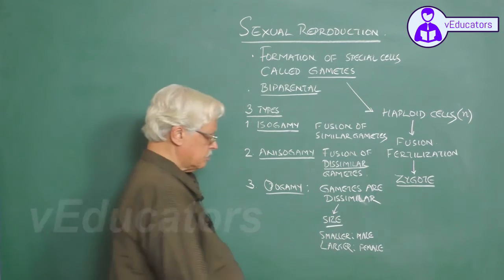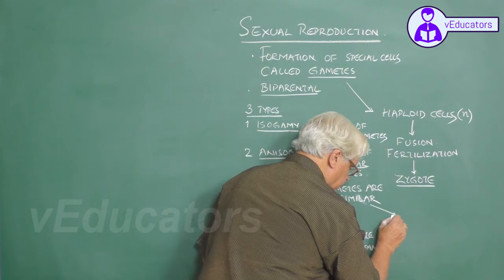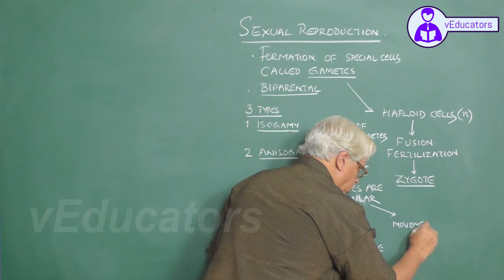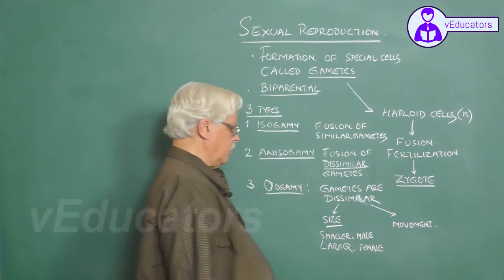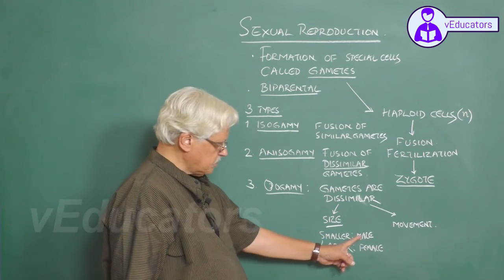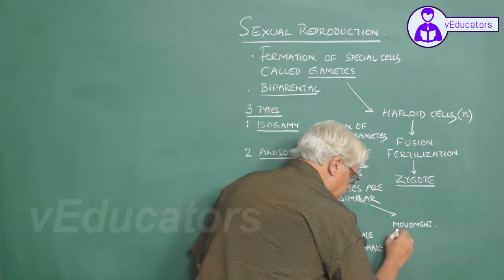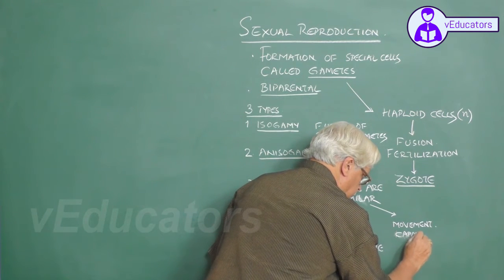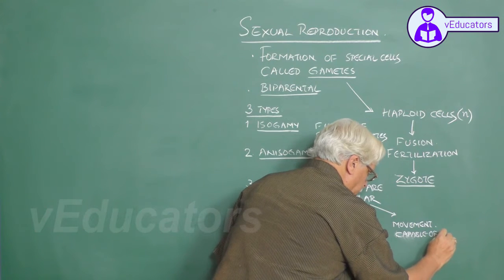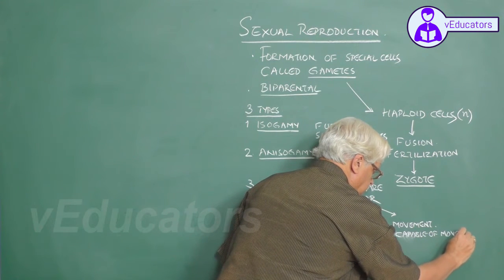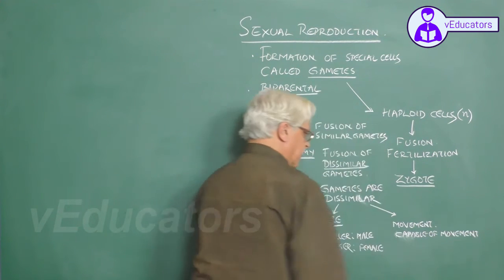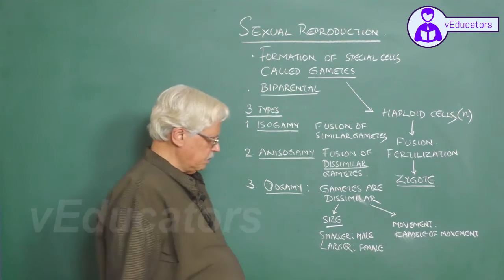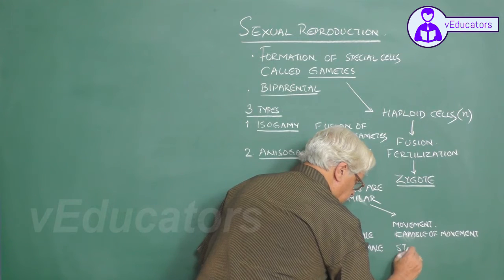The other difference is in their capacity of movement. The smaller gamete, which is described as the male gamete, is capable of movement, whereas the larger gamete, which is described as the female gamete, is stationary.